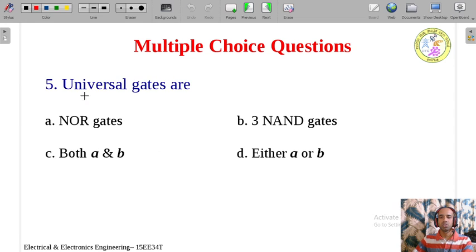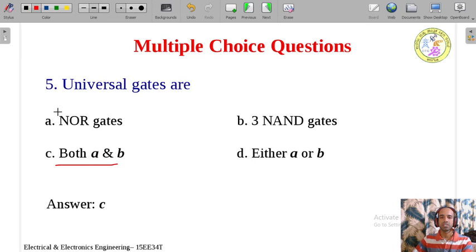Last question. Universal gates are NOR gates, 3 NAND gates, both A and B, or either A or B. So what is the correct answer? Here it is given NOR gates and 3 NAND gates. Whatever it may be, whether it is 3 NAND gates or 5 NAND gates or simply one NAND gate, we know that universal gates are NAND gate and NOR gate. Both are universal gates. Therefore the correct answer is option C, both A and B.